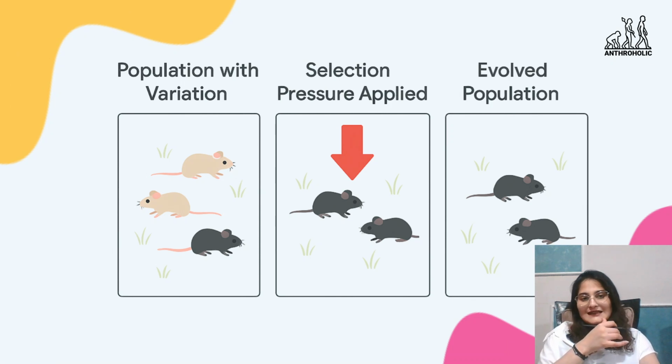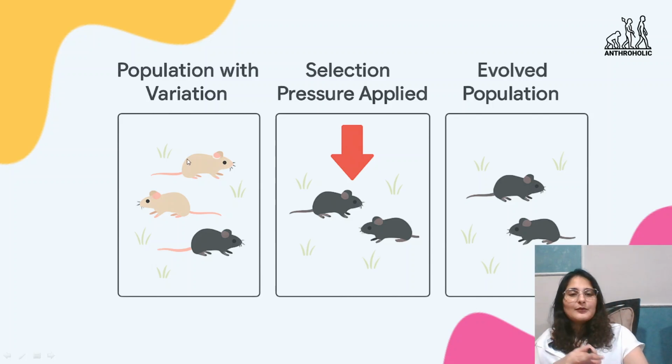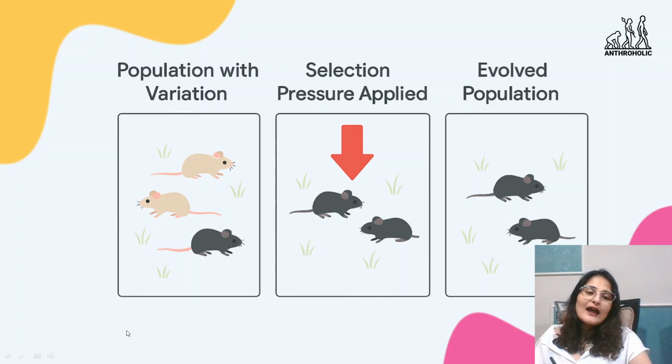So in this, there's a population with variation. There is selection pressure which arises. So suppose there are white and gray mice. Now, as per the environment, white mice are not able to survive. So the selection pressure is applied, and the gray mice are the ones who are selected. So they are the evolved population now. White will not be seen. Why? Because it is not suitable.